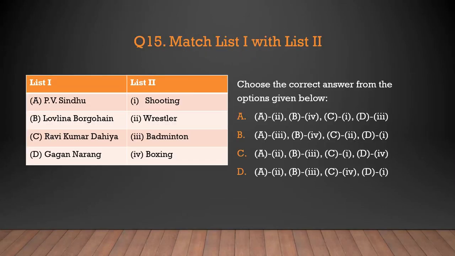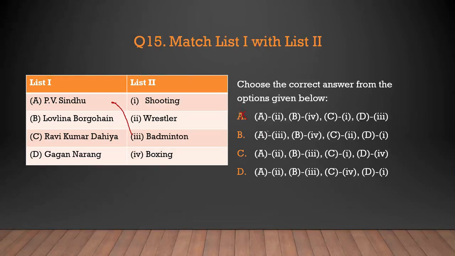Question number 15. Again we have match List 1 with List 2. Now List 1 is the names of the players, List 2 the games they play. Now PV Sindhu, as we have seen in the games, plays badminton, so we can mark A with the third. Now, as I always say, we'll look at the options first of all. In option number A, A with the second, eliminated.